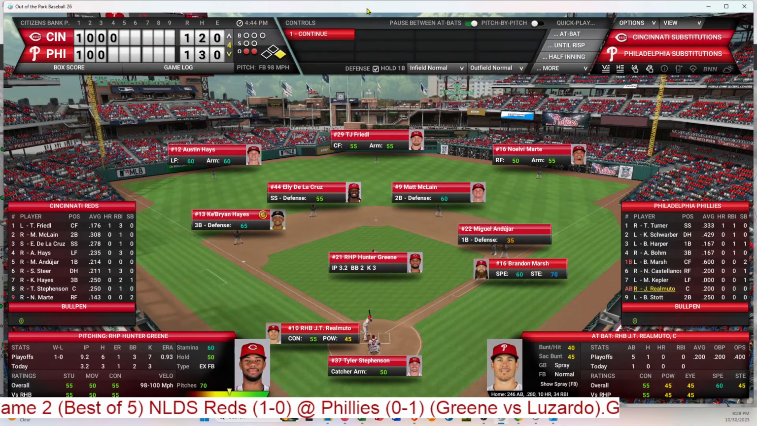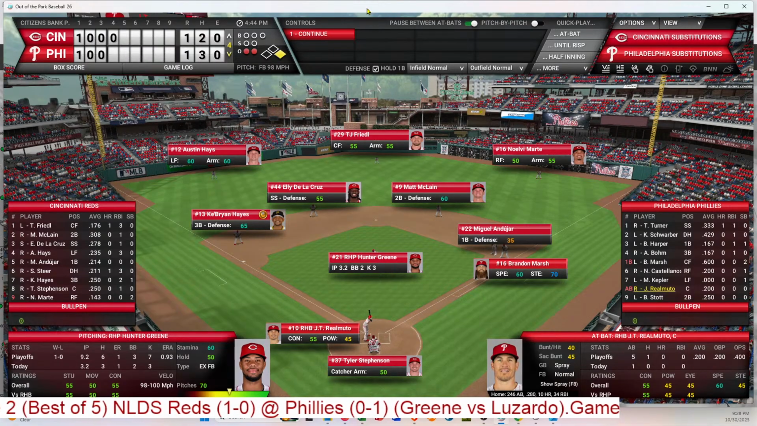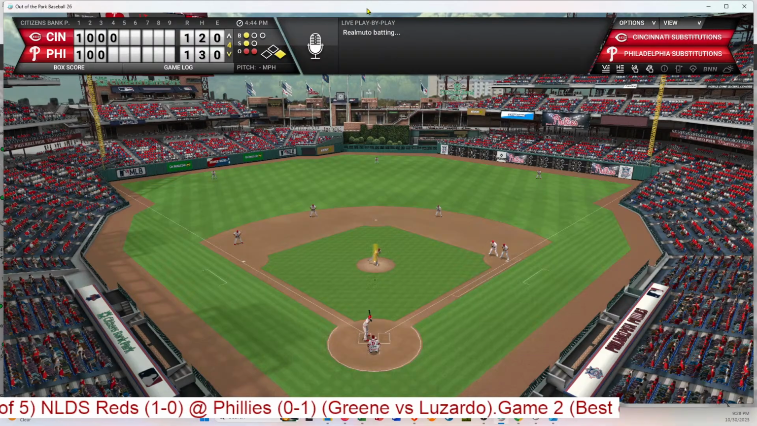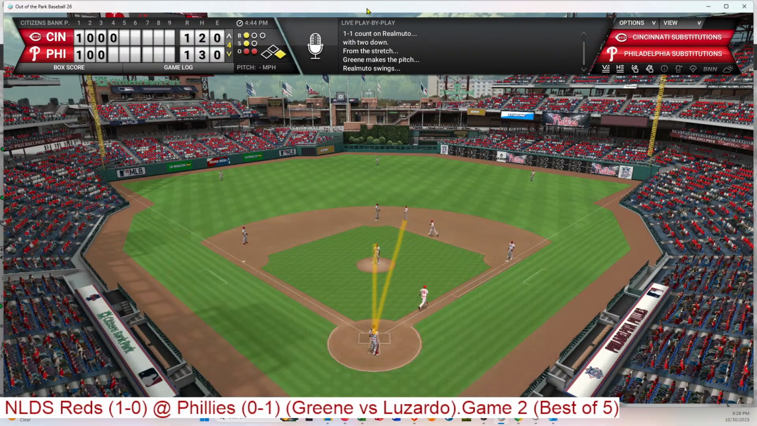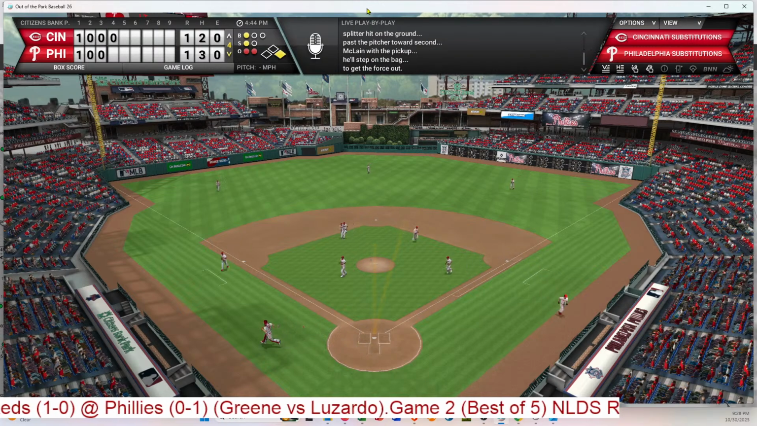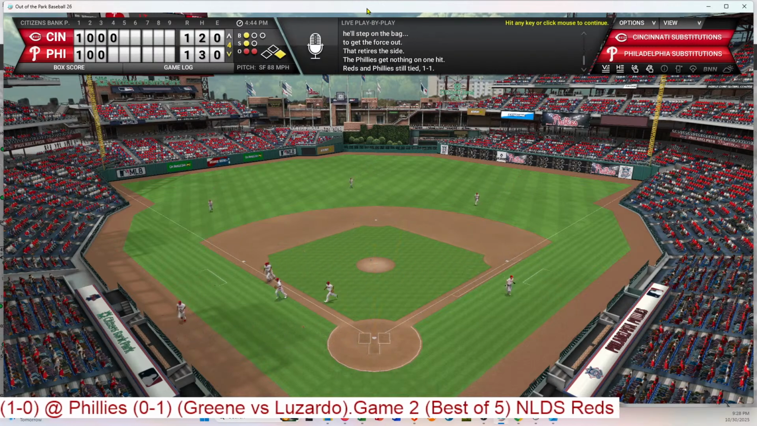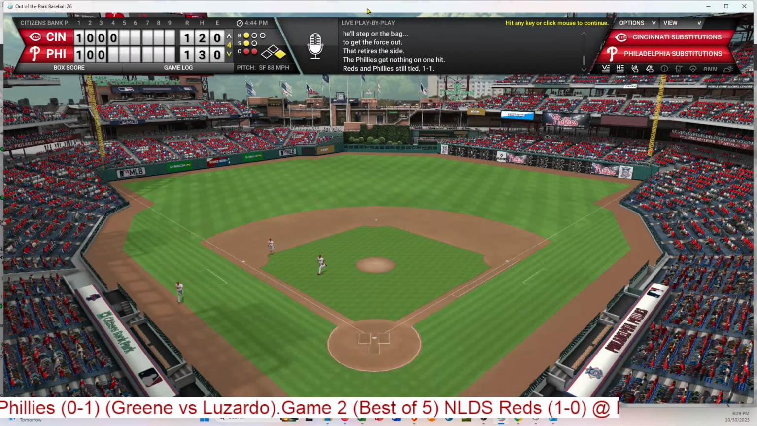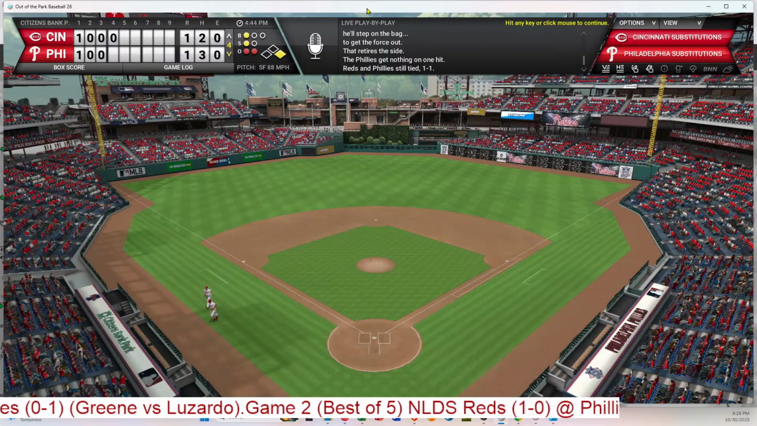2 walks, 3 strikeouts for Hunter Greene in 3 2/3 innings. So there's 2 outs. 1 ball, 1 strike. Realmuto up the middle, but McLean will take it himself to second base, and that will be the 3rd out. So fielder's choice ends this inning, and 4 innings are in the book as we're tied at 1-1.